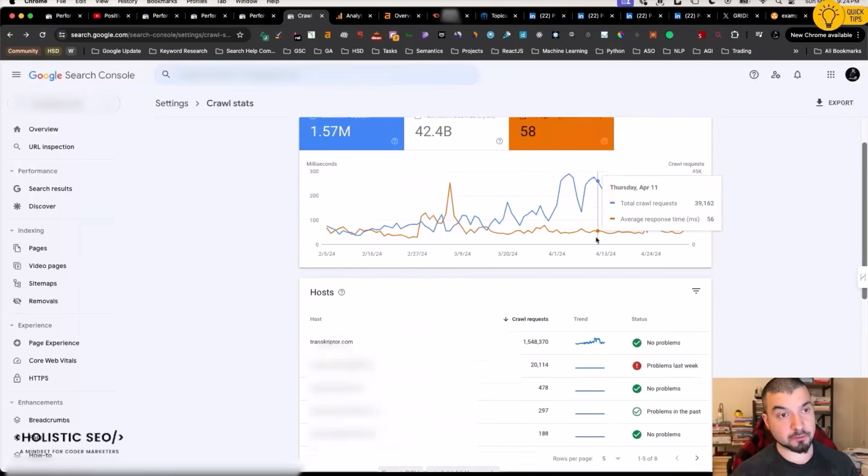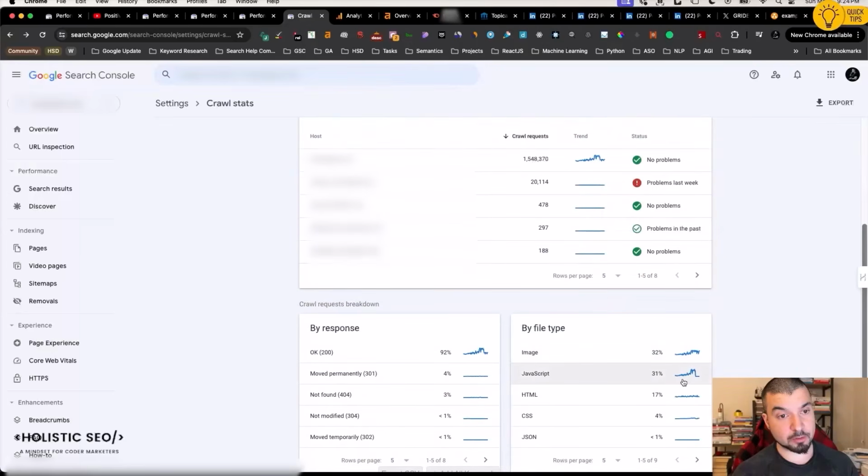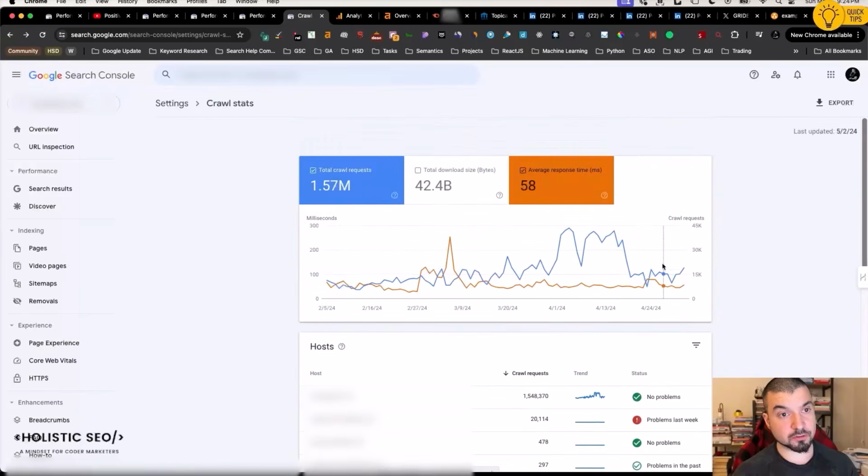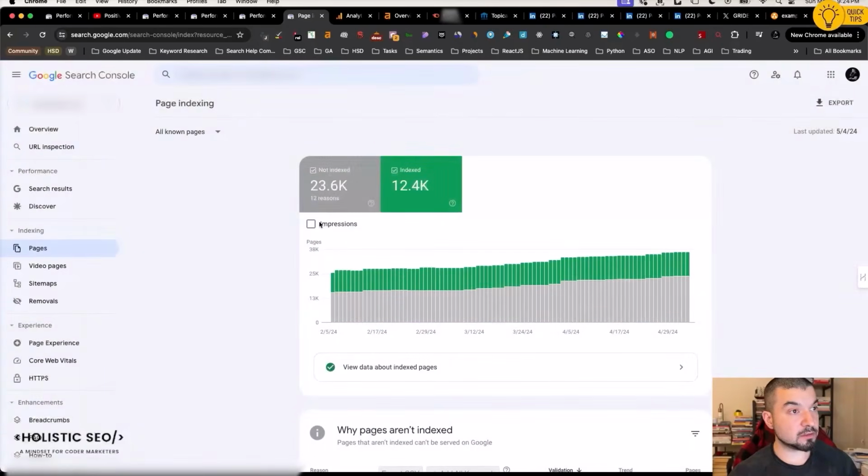But the main reason for this decrease is also because we blocked lots of the JS resources to search engines, since we also wanted them to see only the necessary resources that they can use for indexing purposes as much as possible. When it comes to the pages report, you will see that actually not everything is perfect.